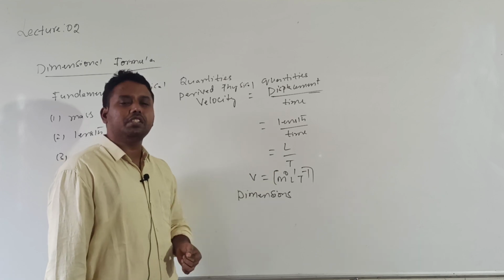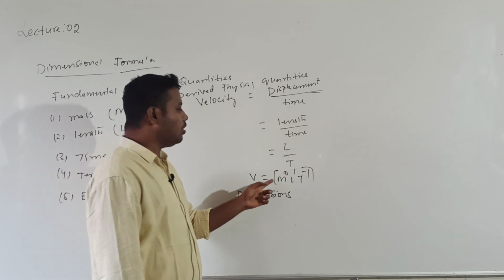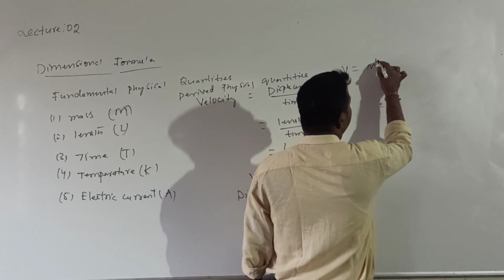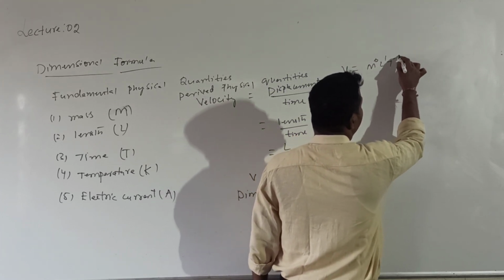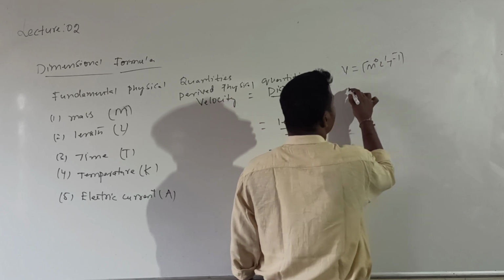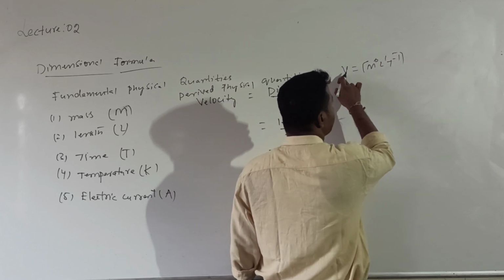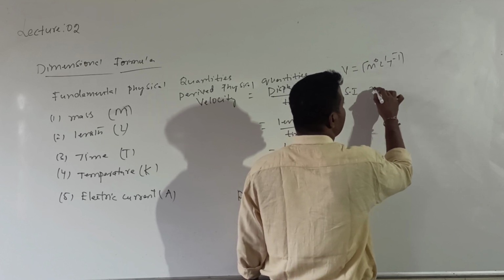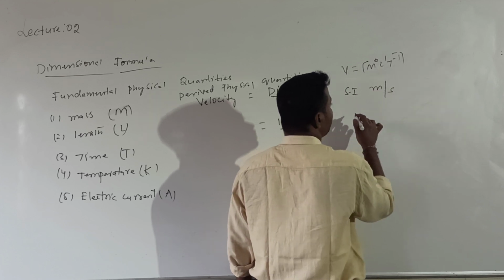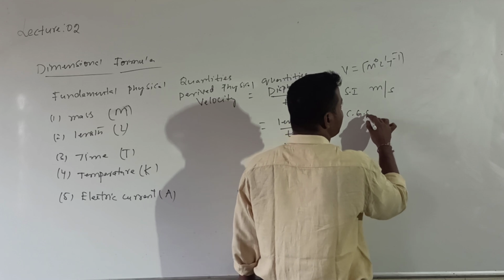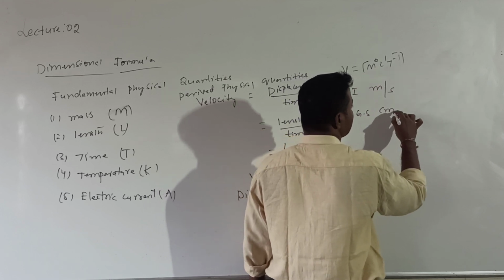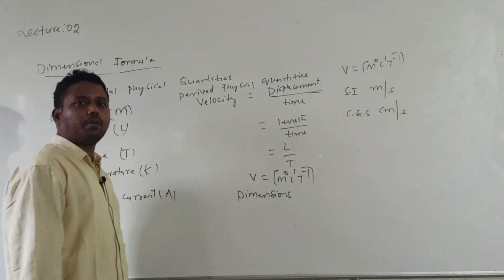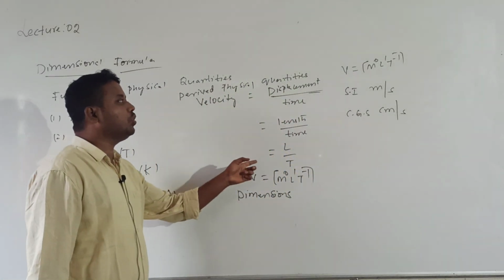By knowing the dimensional formula, we can also find the units easily. Velocity has dimensional formula M power 0, L power 1, T power minus 1, so what is the SI unit? No mass component. Distance is meter, time is second, so meter by second. For CGS, distance is centimeter and time is second. By using the dimensional formula, we can write a unit easily.